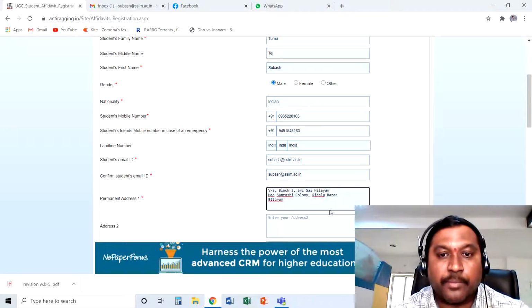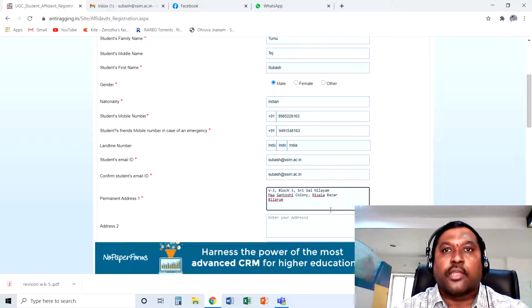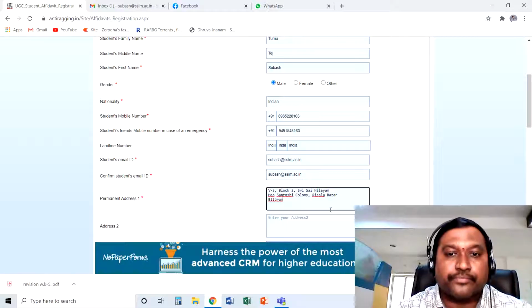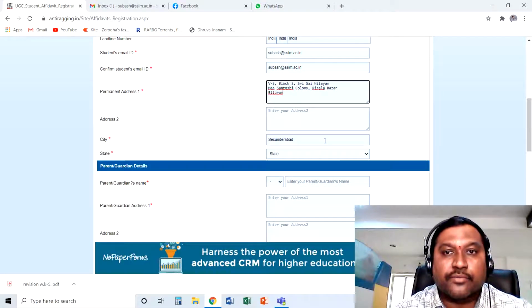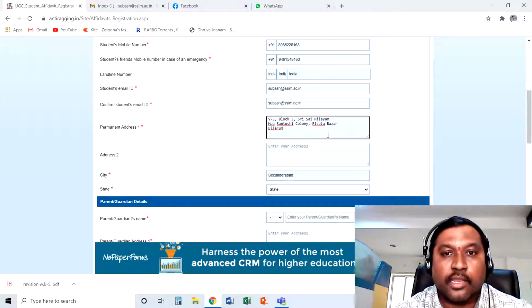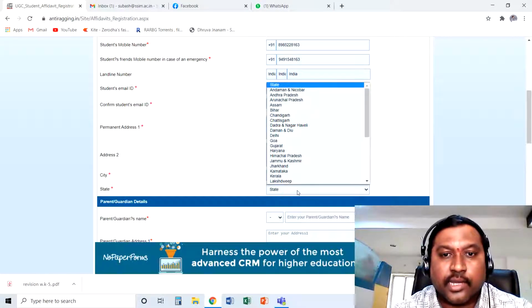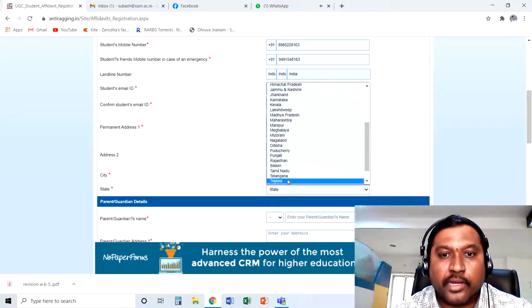I typed my permanent address, or you can always give the institutional address also, like NH44, Kompally, Secunderabad. And the pin is 500100. You can enter that address, either yours or the institution's. Address 2 again is not mandatory, you can leave it blank. City is Secunderabad, and state is Telangana, where we are operating.